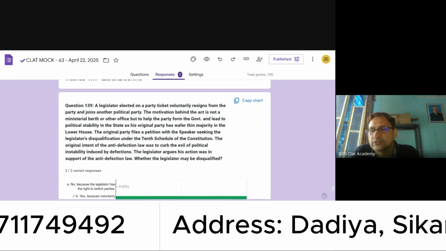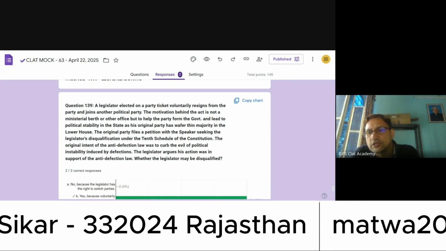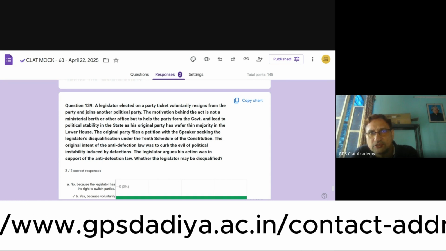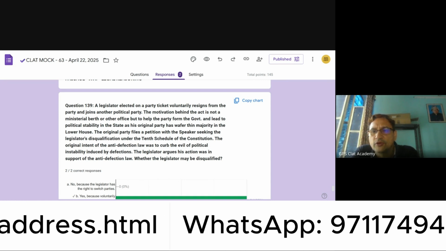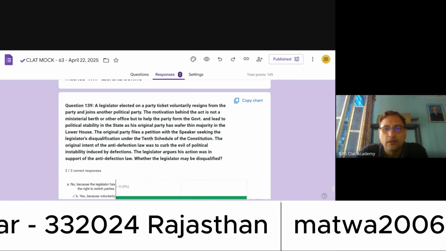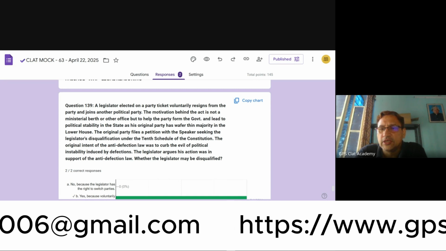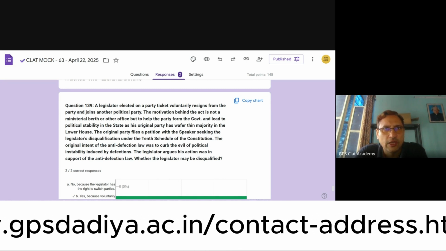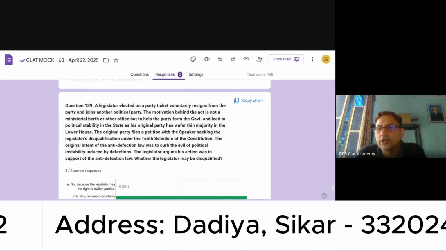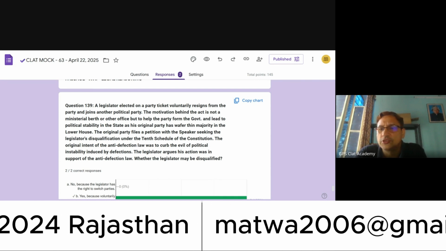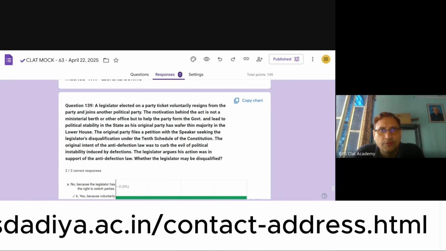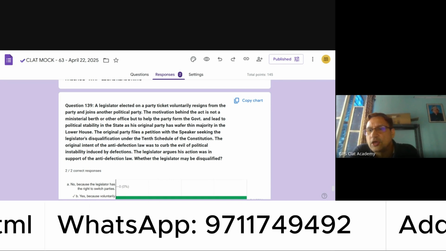Manipur is an example. Maharashtra is an example, and because of these, the intent of the law as enshrined in the 10th Schedule is frustrated, and therefore the Supreme Court says that when they approach the Supreme Court, this kind of situation is not beyond the pale of judicial review, and we are not powerless in such a situation. It is our duty to protect and uphold the Constitution, and we will not shy away from doing that. The limits within which we can exercise the power of judicial review are also well known to us.